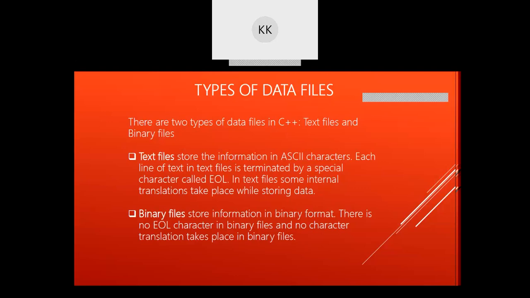In text file, you will be having the ASCII characteristics, which means you can store the data in the form of text itself. It will not be converted into some integer or float. So here you will be storing in the form of ASCII values, whereas in binary file, whatever data is there, we will first convert it into the binary format and then we will store it.